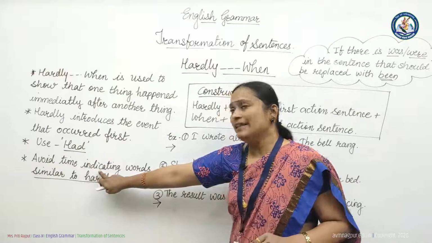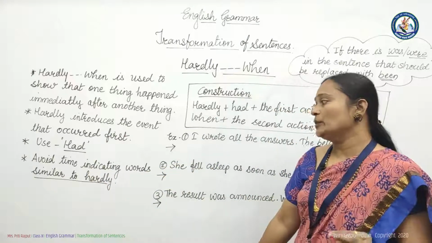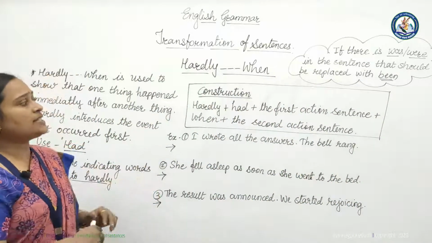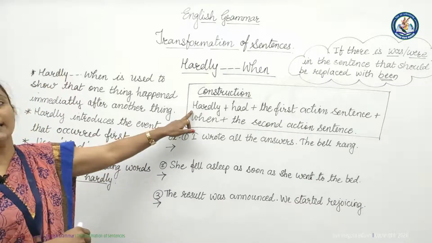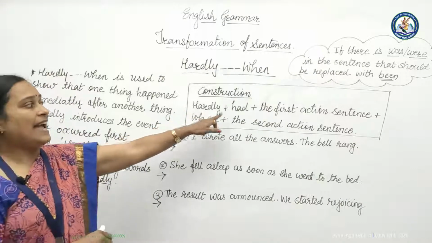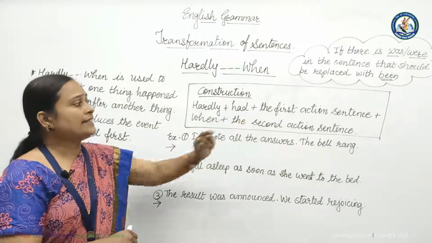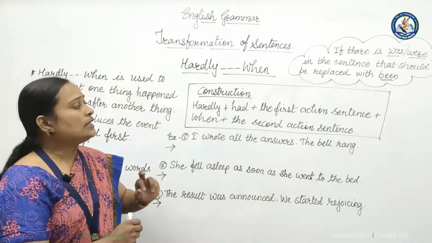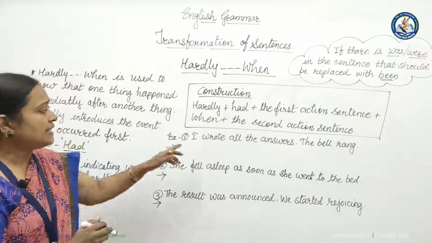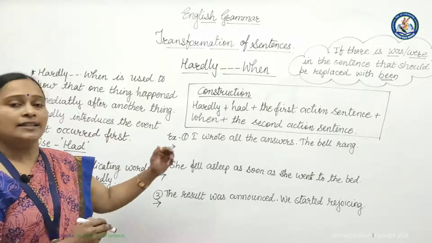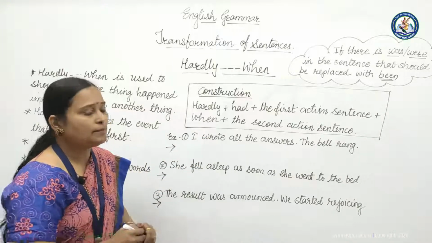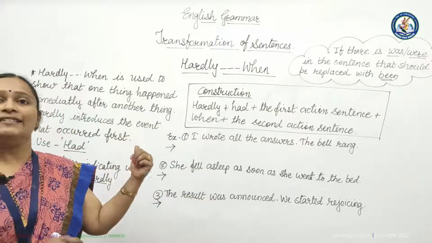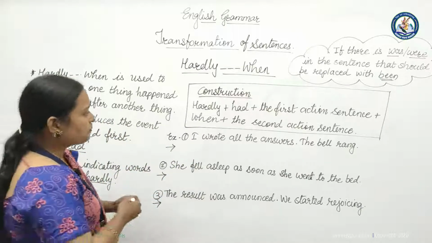The point to be remembered is that the time indicating word should be removed from the sentence, similarly to hardly. See the construction of the sentence. In the beginning itself we have to write hardly, then had is very important, then the first action sentence, then when, the second action sentence. See, I wrote all the answers, and another sentence, the bell rang. These two sentences we have to join with hardly when, and that will become a complex sentence.